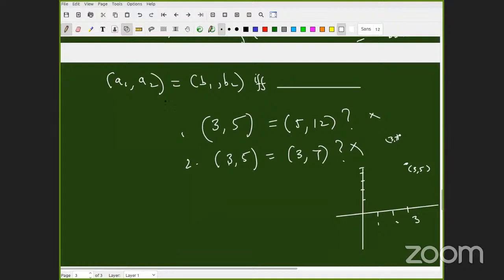Do you want one more example or can you answer now? Now can all of you think and answer when ordered pair (a1, a2) equals ordered pair (b1, b2)? I thought the response would be fast. Okay, I'll ask one of you. R2, Dhanraj Prasanna. Sir, if and only if a1 equals b1 and a2 equals b2. Very good. Excellent.